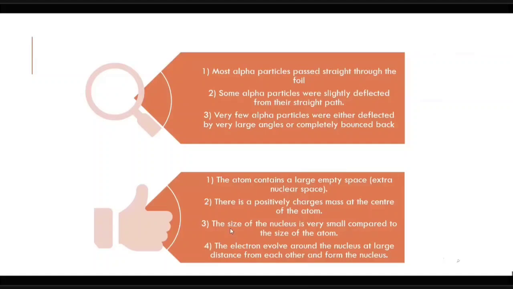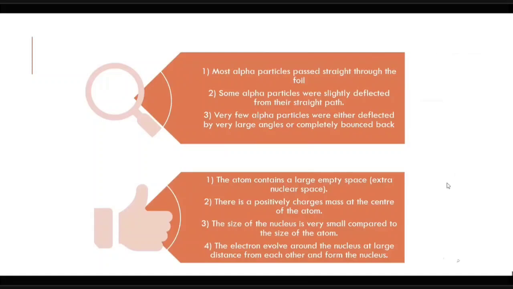And this is what I was saying, very dense. The size of the nucleus is very small compared to the size of the atom. So there is a dense positive charge nucleus situated at the center of the atom, and the electrons revolve around the nucleus at large distance from each other and from the nucleus.